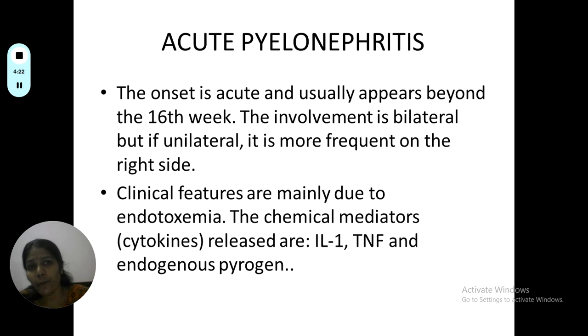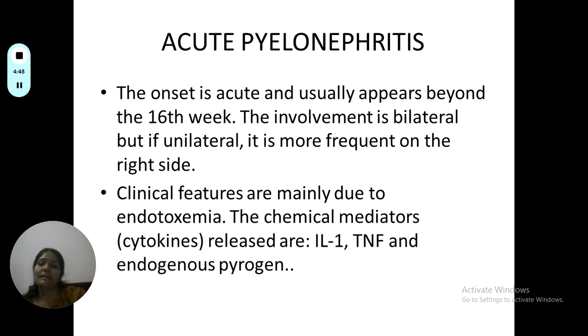So now we come to acute pyelonephritis. This is an acute phase or a severe infection. The onset is acute and it usually occurs beyond the 16th week of gestation. The involvement is bilateral, but if unilateral, it is more frequent on the right side as we have discussed because of the stasis and dextrorotation of the uterus.